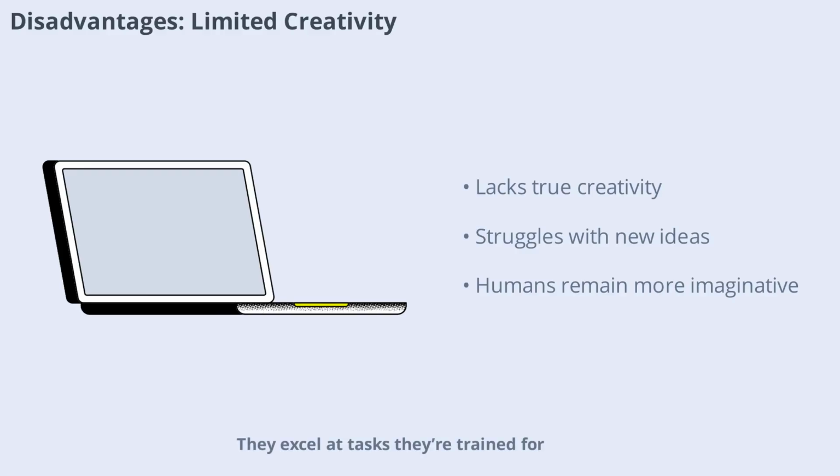They excel at tasks they're trained for but struggle with novel or creative challenges. Unlike humans, AI lacks imagination and the ability to generate original ideas. This limitation means that, for now, creativity remains a uniquely human trait.